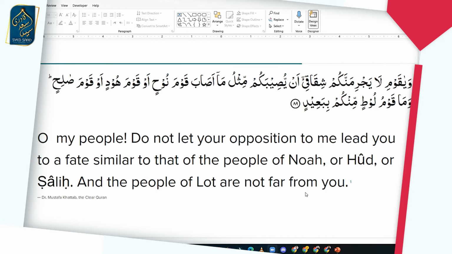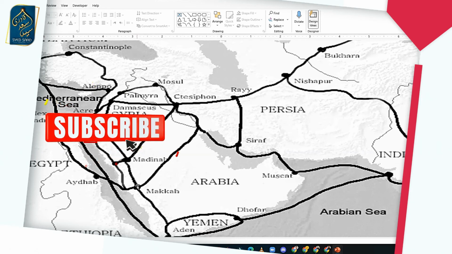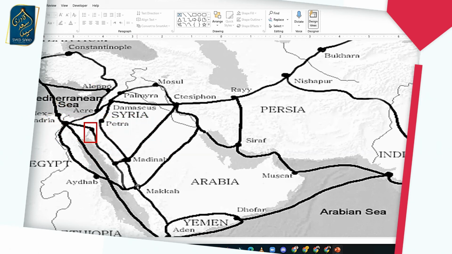Now, what happened to Shuaib alayhi salam? Where did he go after that? Now, there are two different stories. Some people say that Shuaib alayhi salam left Madian and he traveled down to Makkah, because Makkah was already there from the times of Ibrahim alayhi salam. It was there before Ibrahim alayhi salam too, but it was now constructed as a house of worship. And he came many hundreds of years after Ibrahim alayhi salam, or probably a few thousand years, we don't know. And so he traveled down to Makkah. That's where he spent the rest of his life.